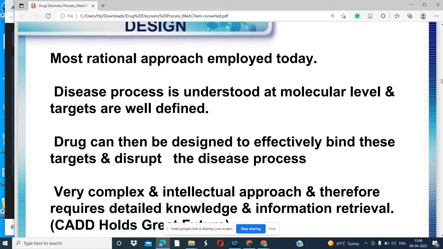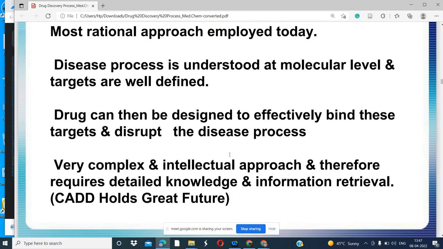See, now we have designed the vaccine for the corona. So using that antigen, can we design the drug for that antigen? It is possible. Within the computer we can design so many compounds or derivatives and we can do the docking. This we will discuss. What is the purpose of this designing? We want to design the drug that should disrupt the disease process. Is it clear to you?